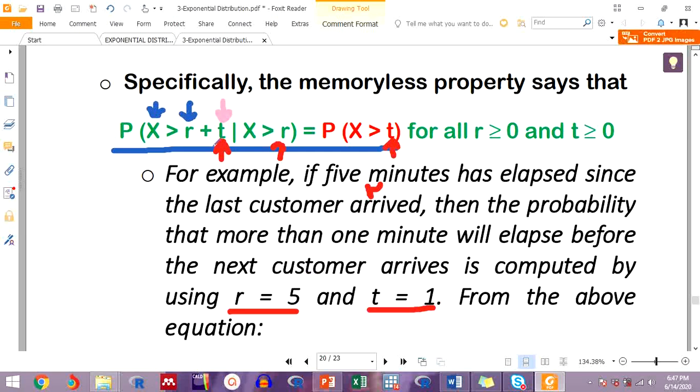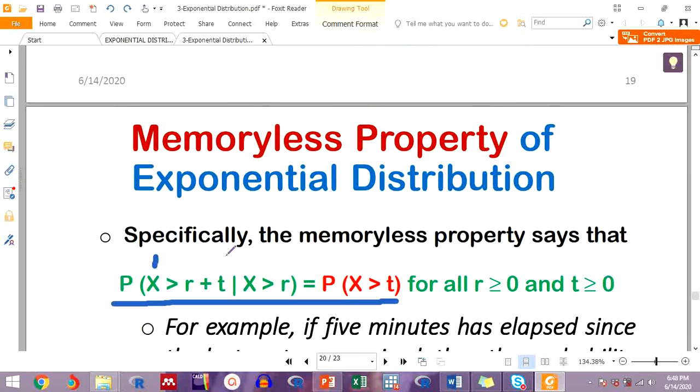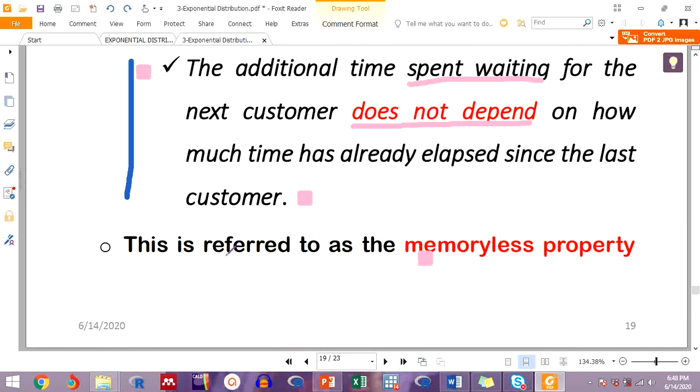So if we come back to this equation up here, we can substitute 5 for r and 1 for t. So it will be 5 plus 1, which makes it 6, given x greater than 5, and this will be the same as the probability of x greater than how much? 1. That's the meaning, and it's what this sentence here says. Times do not depend on each other.